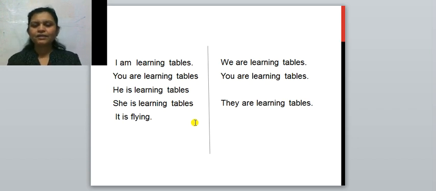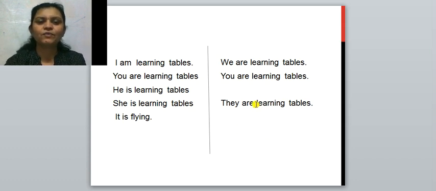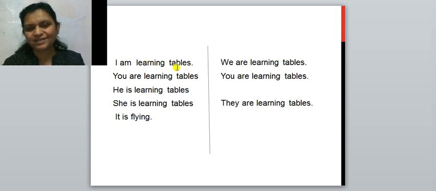See, here in this chart what I have written. First example: I am learning tables. I is the subject. Am is the auxiliary verb. Learn with the ing, meaning learning, and tables is the object.